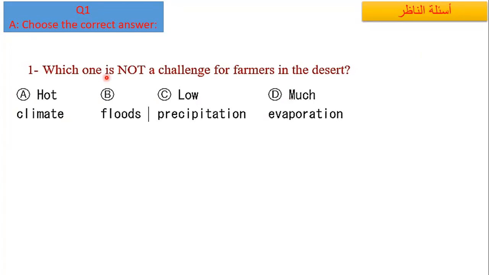Which one is not a challenge for farmers in the desert? Hot climate, floods, low precipitation, much evaporation. Which of these was not a challenge for farmers? Something that isn't in the desert at all. Floods is not a challenge. Hot climate is a challenge. Low precipitation is a challenge. Much evaporation is a challenge. Low fertility of soil can be a challenge.